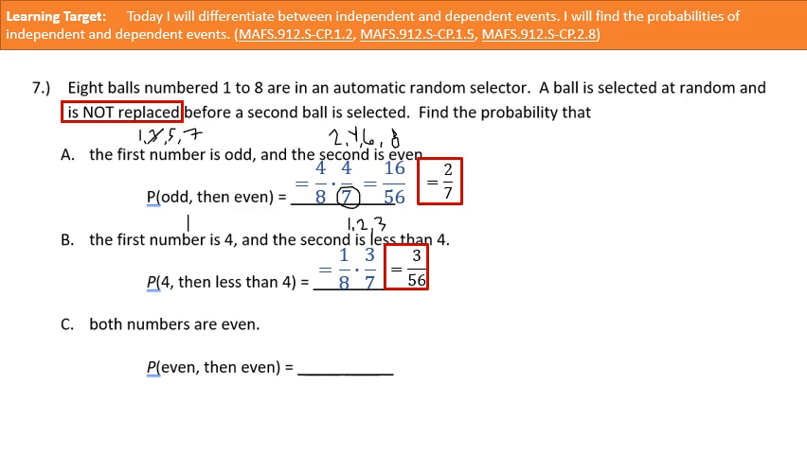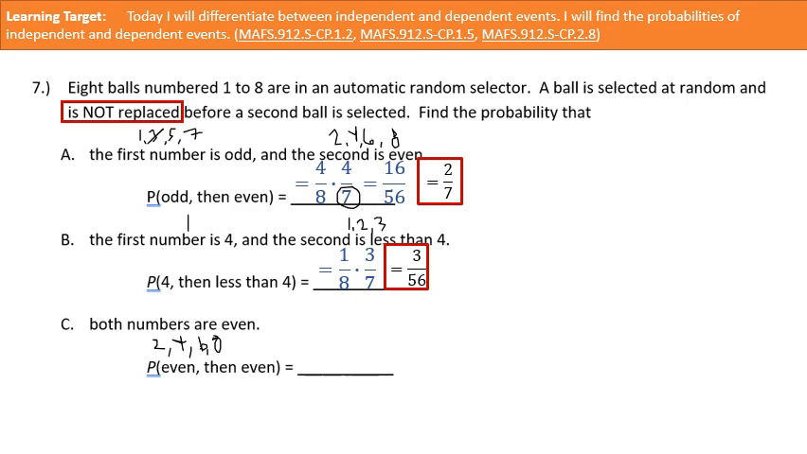All right, does this make sense? I hope that it does. Let's look at C. Both numbers are even. That means it's going to be a 2, a 4, a 6, or an 8. 2, 4, 6, or 8.